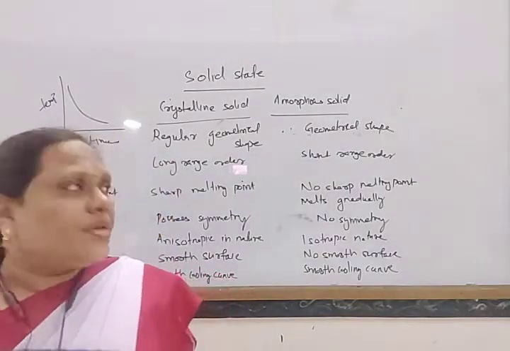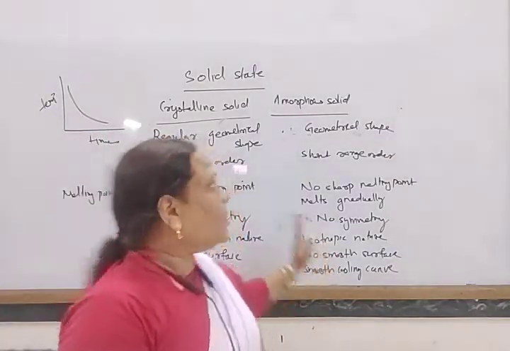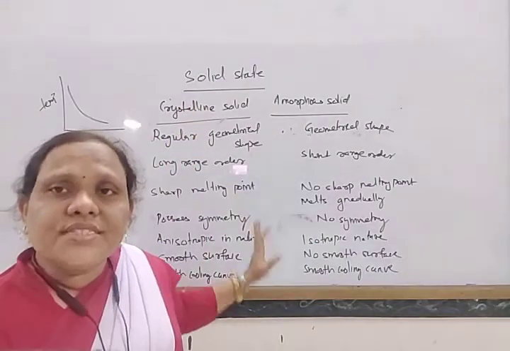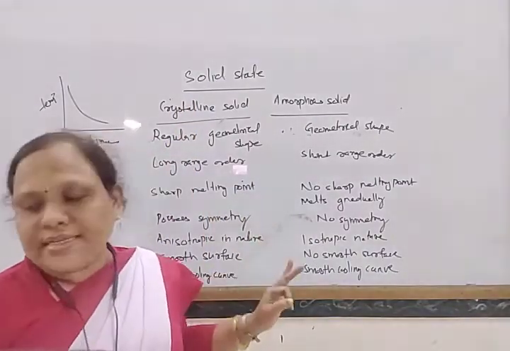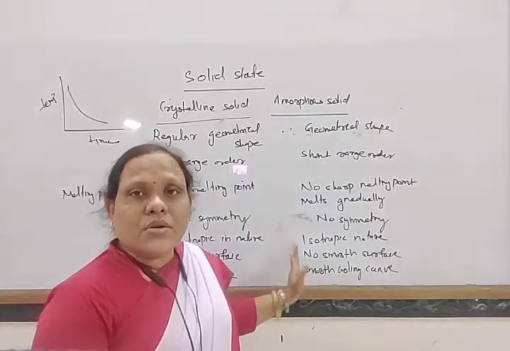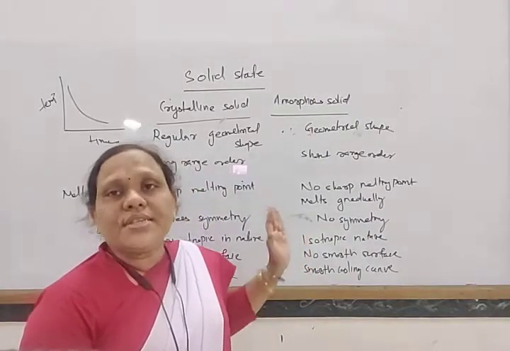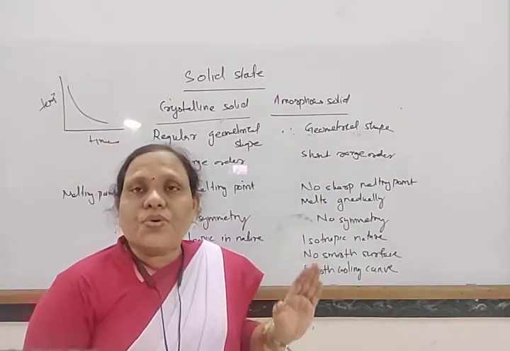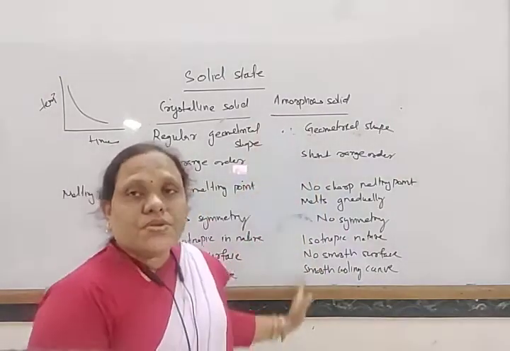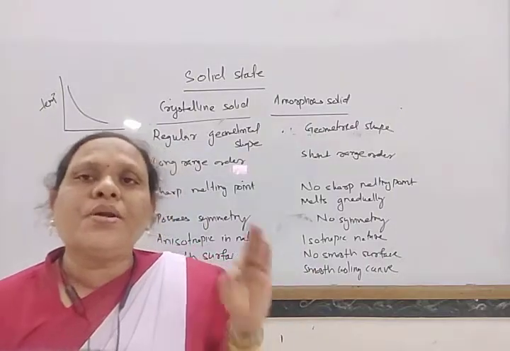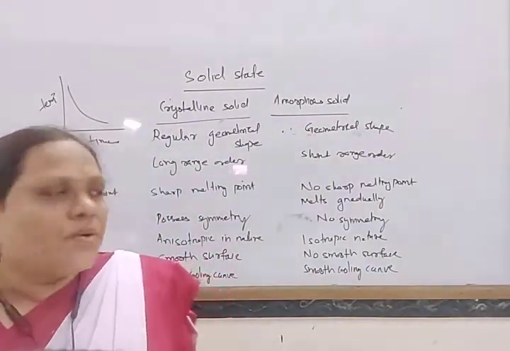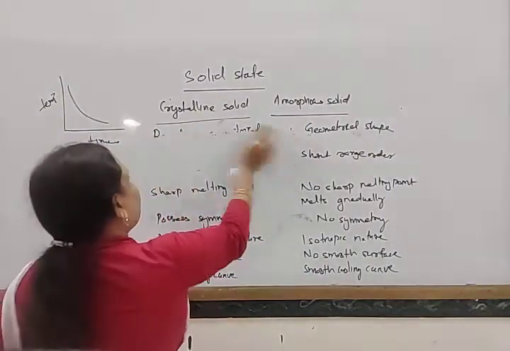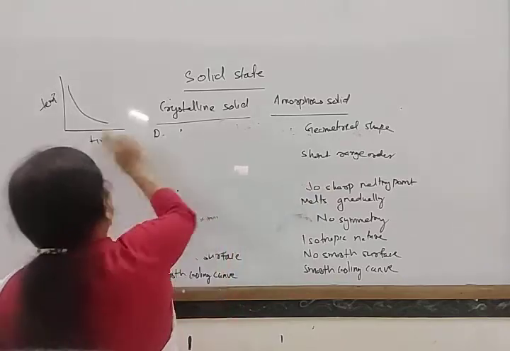Crystalline solids are known as true solids, and amorphous solids are not known as true solids. They are known as pseudo solids, also known as super cooled liquids.